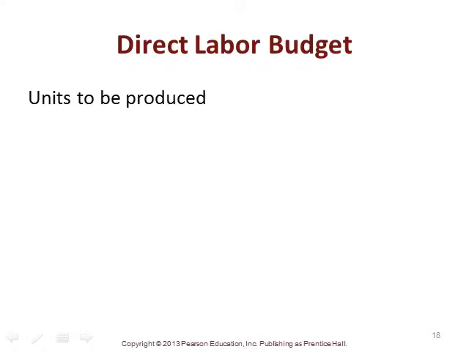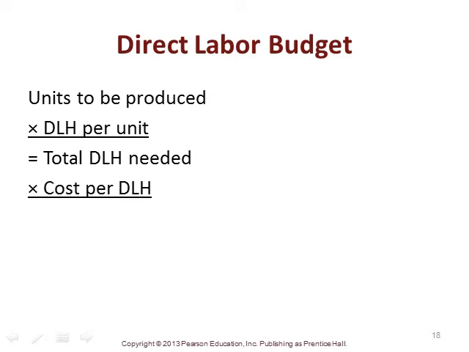And so then we look at our direct labor budget, and again, it's very similar. So we talk about the units to be produced times the direct labor hours per unit, right, to give us our total direct labor hours needed, times the cost per direct labor hour to give us our total direct labor cost. And so we can go through the same process that we went through with our direct materials budget. Again, it ties back to our production budget, which ties back to the sales budget. And that's why we see that these budgets are all kind of built upon one another and very, very integrated.